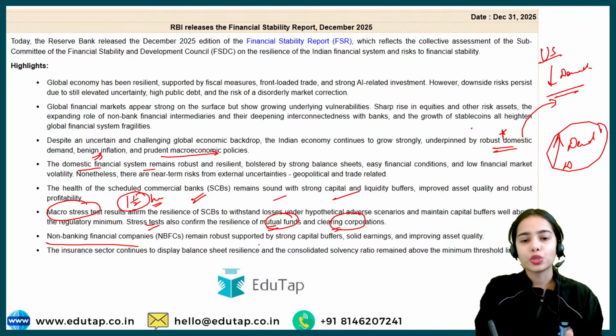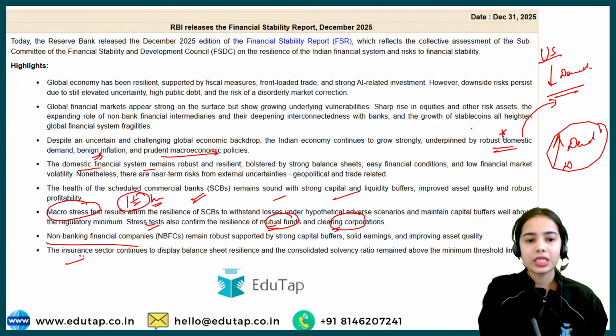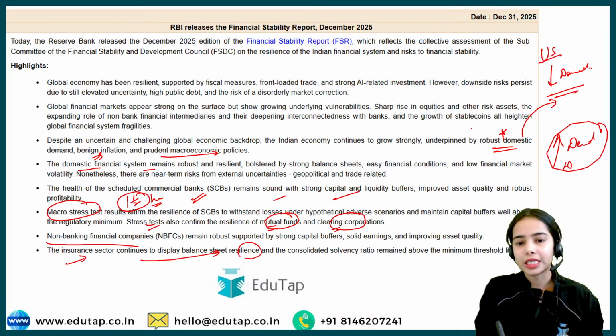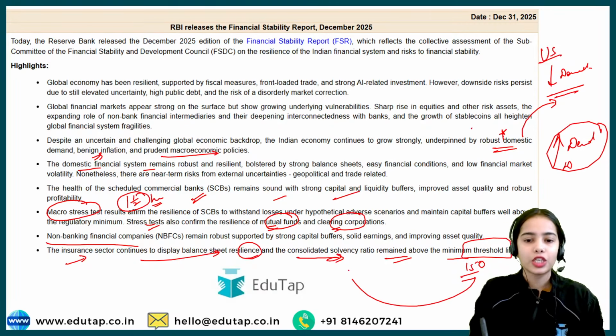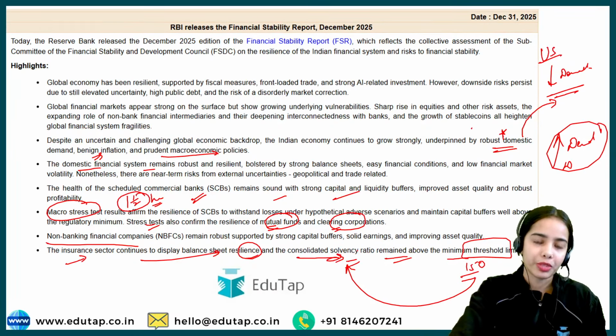NBFC data also shows that the NBFCs are robust. The insurance sector continues to display balance sheet resilience. The consolidated solvency ratio remained above the minimum threshold limit of 150. So the insurance companies are maintaining a solvency ratio higher than the minimum threshold.